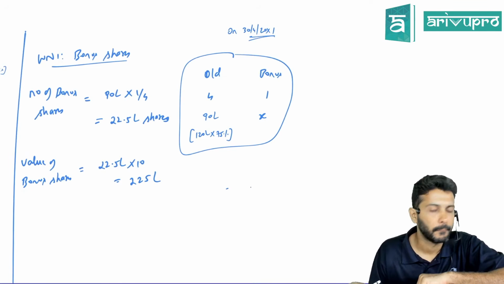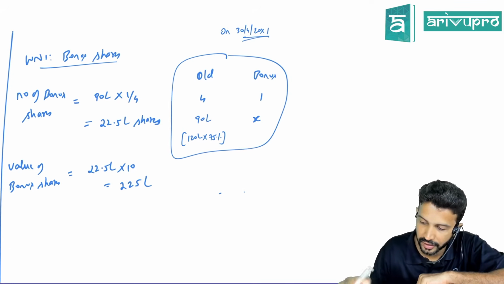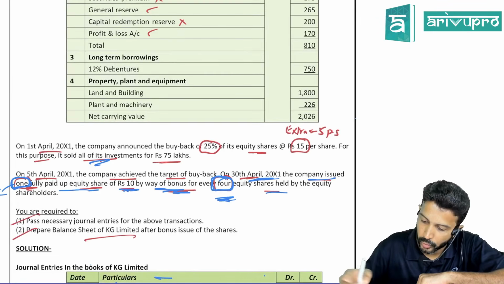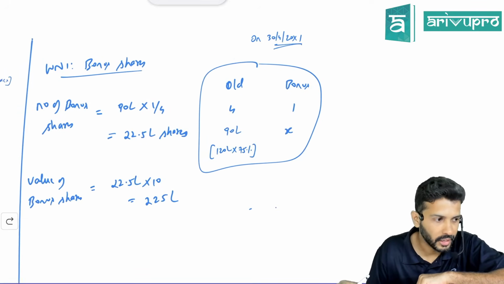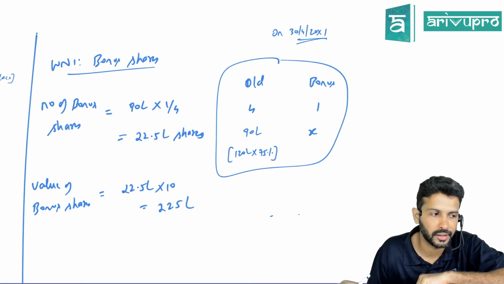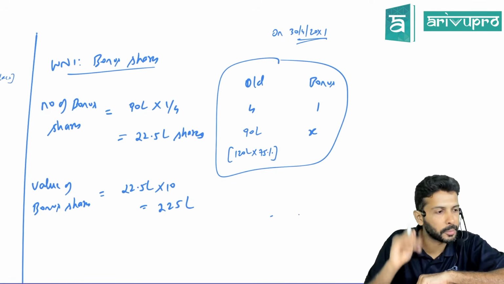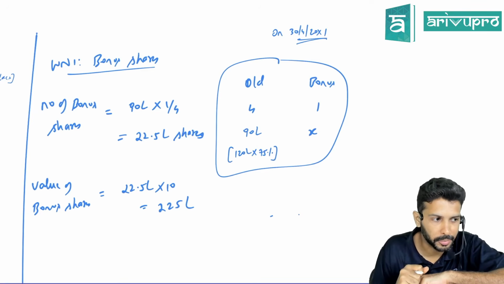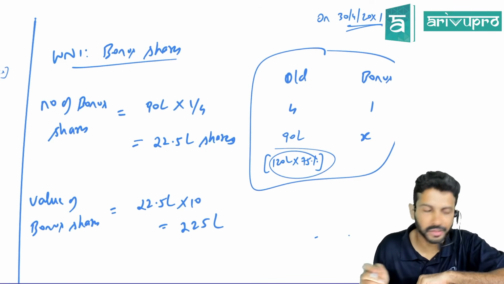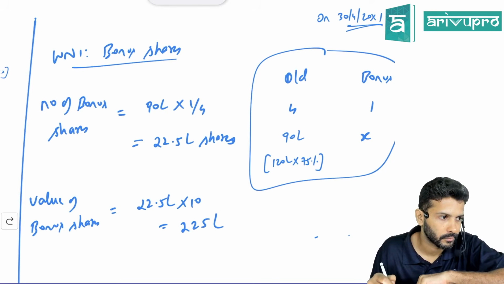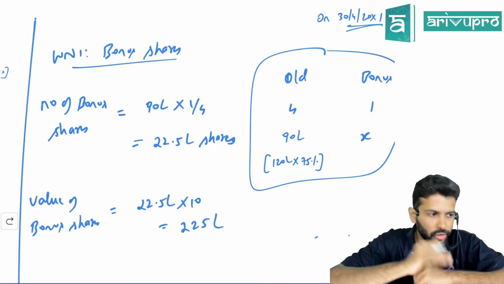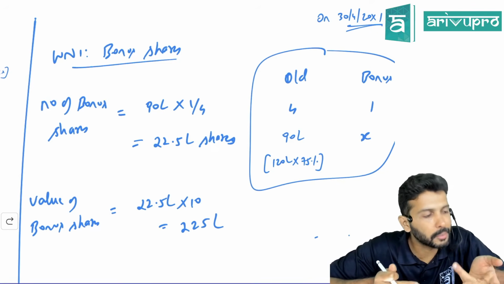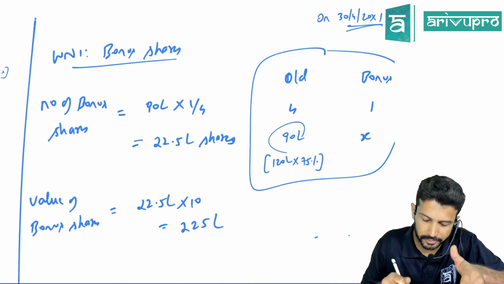No, no. No, sir. Okay. 90 lakhs, we have here. How much is there? Check your notes. How much do we have existing? Existing shares is 120 lakh. How much did you buy back? 25%. So in 100, 25% gone means how much remains? 75%. So 75% of 120 lakh is 90. Or 25% of 120 lakh is how much? 30 lakh. So in 120 lakh, if 30 lakh shares are bought back, remaining will be 90 lakhs. That way also you'll get it. Whichever way.